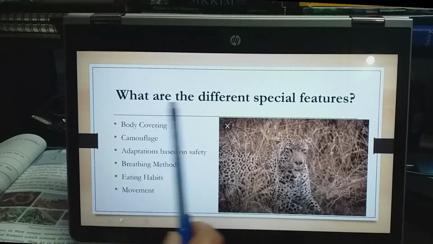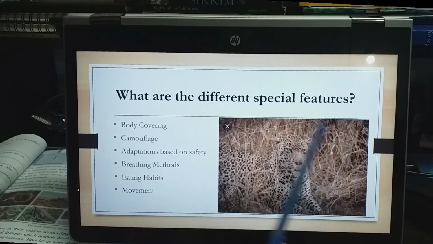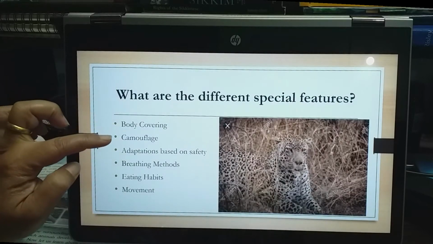Now next, what are the different special features? These animals have different special features to adapt in different environments. Now let's see the topics that we are going to cover in this chapter. These are the subtopics. First is body covering, then camouflage, then adaptation based on safety, then breathing methods, then eating habits, and then movements. So these are the different subtopics that we are going to learn in this chapter. Today we will do only these two: body covering and camouflage.